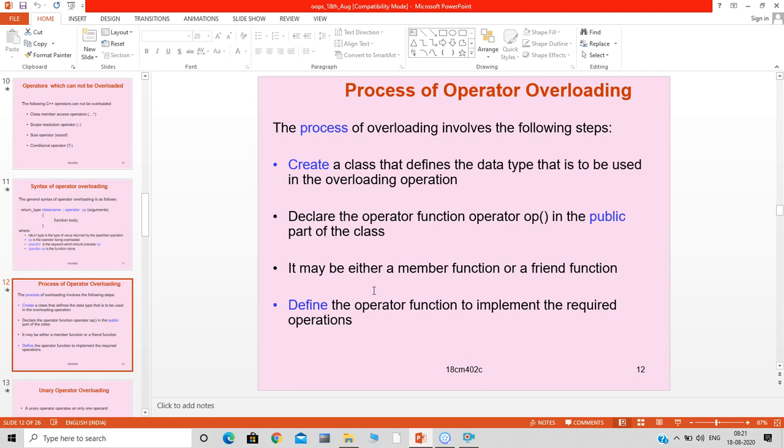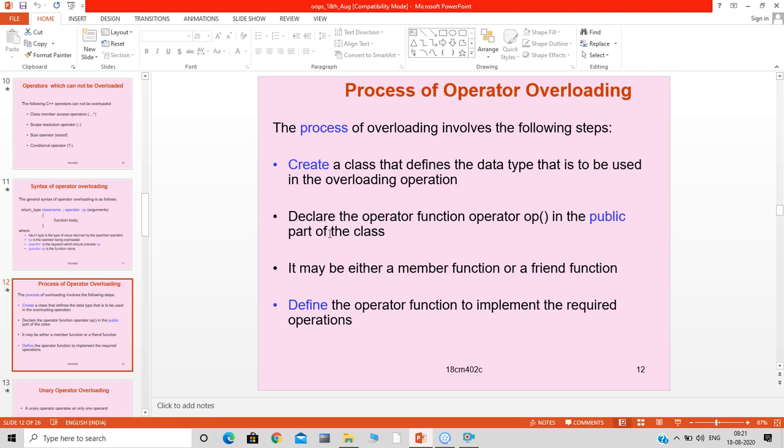So that's why first we need to create a class that defines the data type to be used in the overloading operation, because only that user defined data type is going to be used in the overloading operation. So the first step is to create a class.